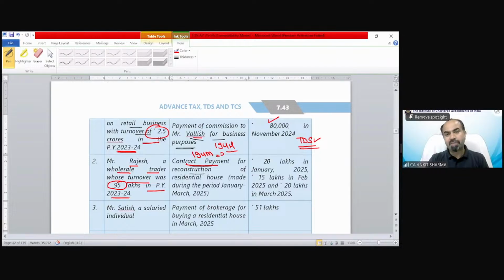Now we have to see whether TDS is required to be deducted or not. For reconstruction of a residential house during January 25, the payment made is 20 lakh in January 25, 15 lakh in February 25, and 20 lakh in March 25. So total payment is 55 lakh.